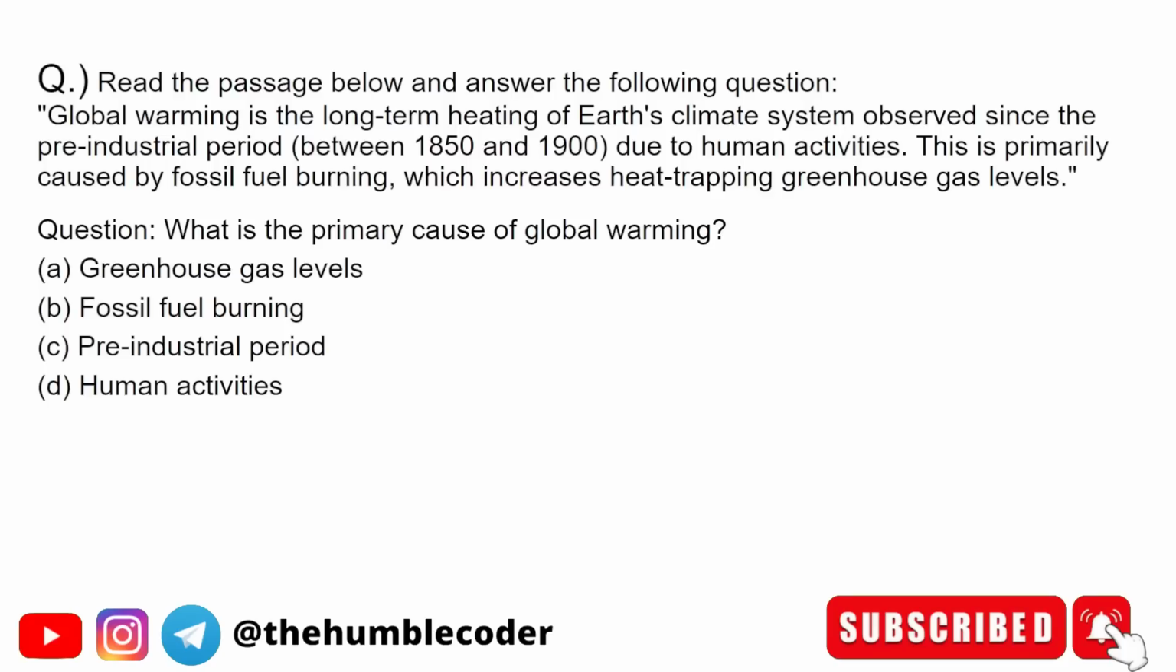Let's move on to the next question now. We have a passage. Read the passage below and answer the following question. From this passage we have to give the answer. Let's read the passage. Global warming is the long-term heating of the Earth's climate system observed since the pre-industrial period between 1850 and 1900 due to human activities. This is primarily caused by fossil fuel burning, which increases heat trapping and greenhouse gas levels. So the question now that is being asked to us is, what is the primary cause of global warming? The options are greenhouse gas level, fossil fuel burning, pre-industrial period, or human activities.